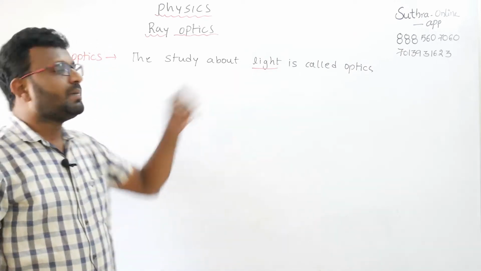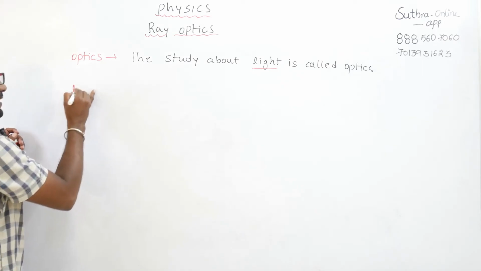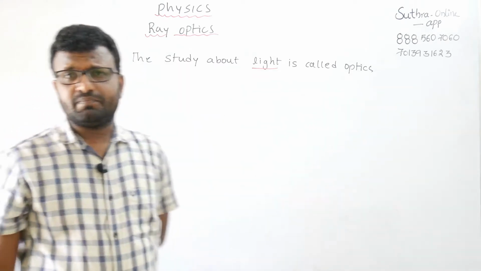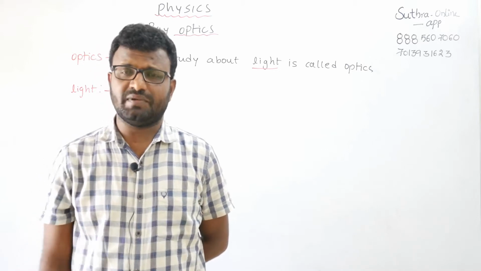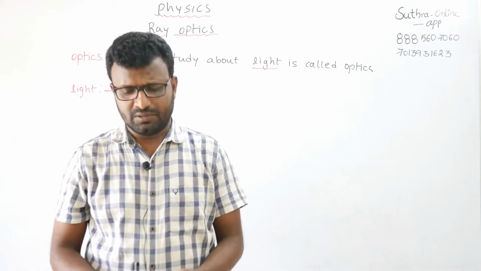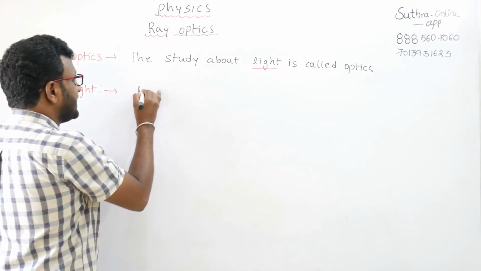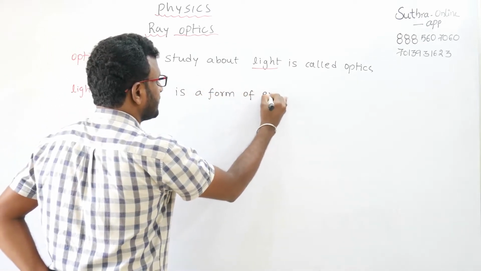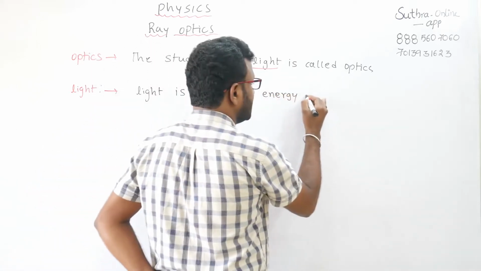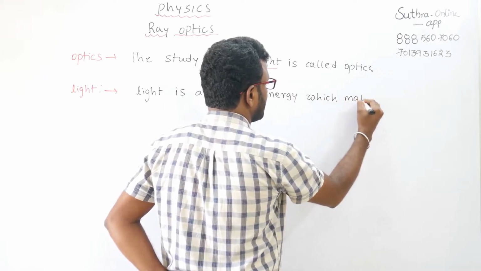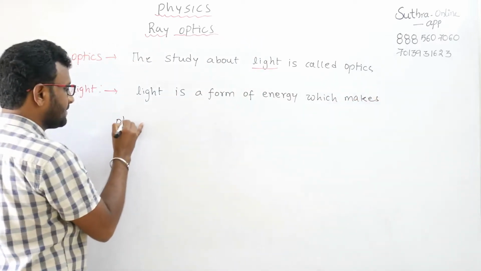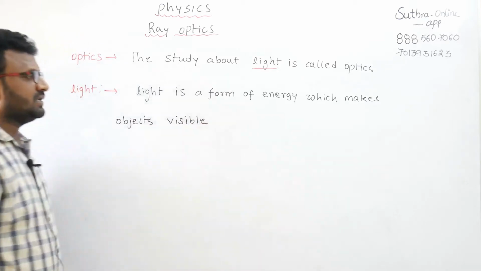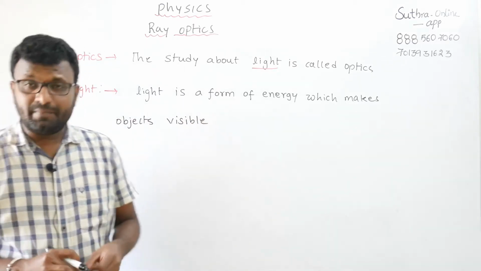Then what is meant by light here? Light is an invisible energy, or light is a form of energy which makes objects visible, and that is called light.